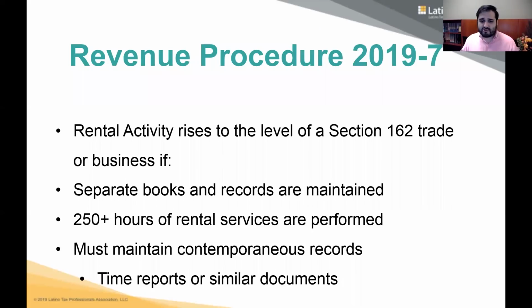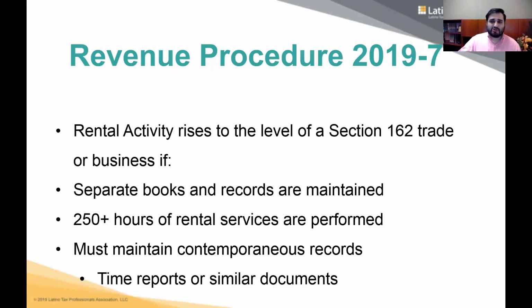So Revenue Procedure 2019-7, which was released earlier this week, provides further guidance on whether a rental activity rises to the level of a Section 162 trade or business. The procedure says that it will rise to the level of a trade or business if separate books and records are maintained for each rental activity,